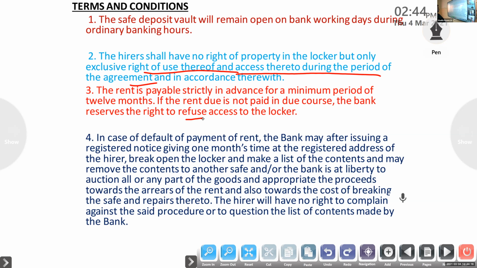Okay, if they default on the rent for a specific time, they will call the hirer to pay the rent. Then if they are still not paying or responding, they can open the locker, take the goods, and sell them. They can use the proceeds for the dues, whatever the hirer didn't pay, and the balance they can give to the hirer. In this case, the hirer has no right to complain against the bank.